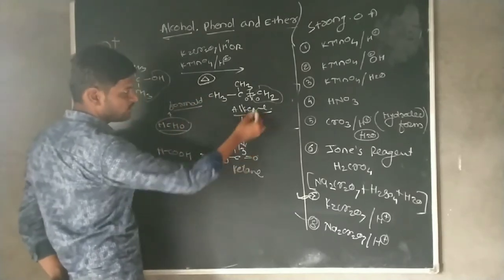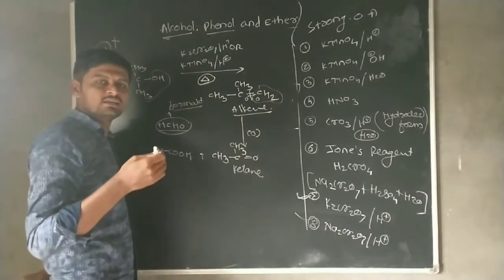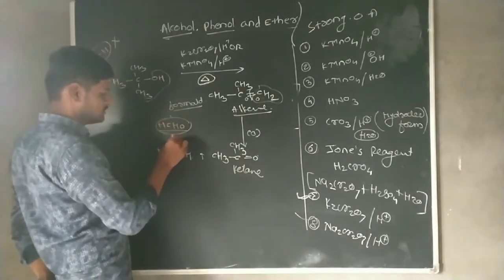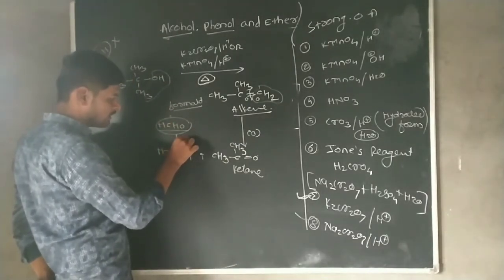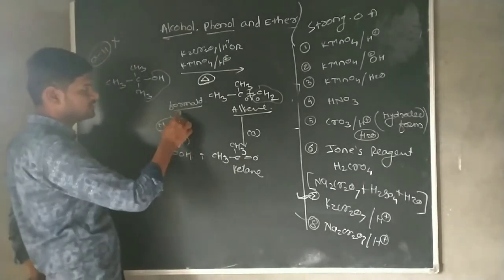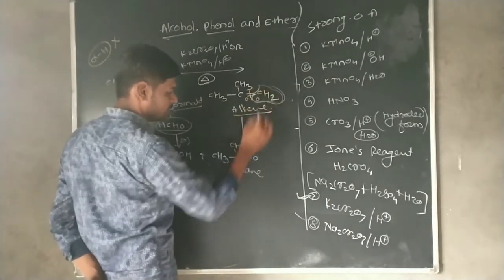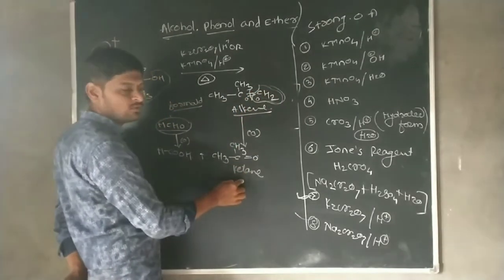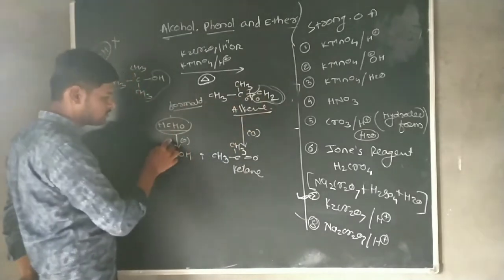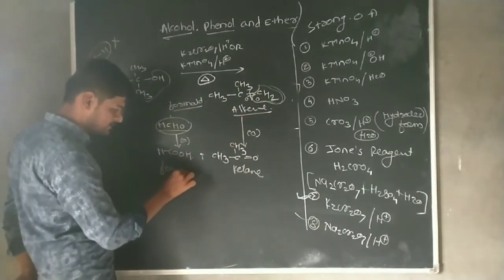With the ketone there is a formation of formaldehyde, and the formaldehyde undergoes oxidation reaction easily to its respective carboxylic acid. This formaldehyde, which is obtained along with the ketone, undergoes the oxidation reaction, then it forms formic acid.